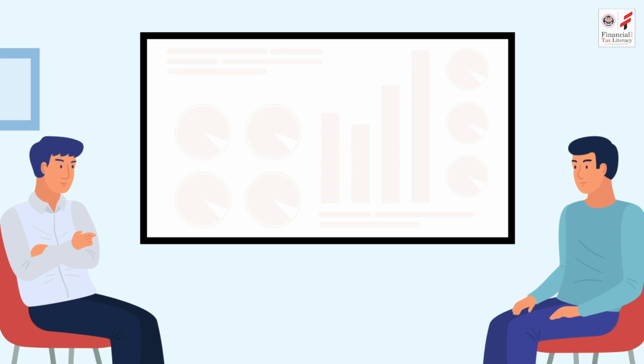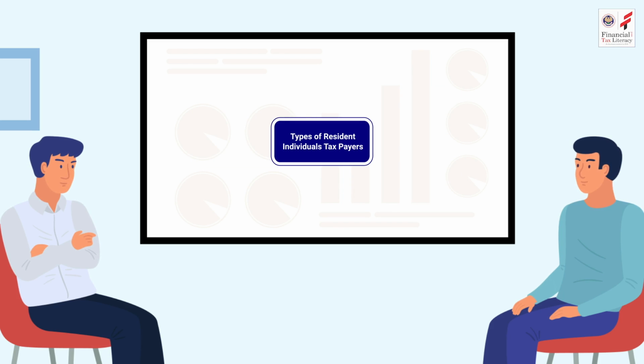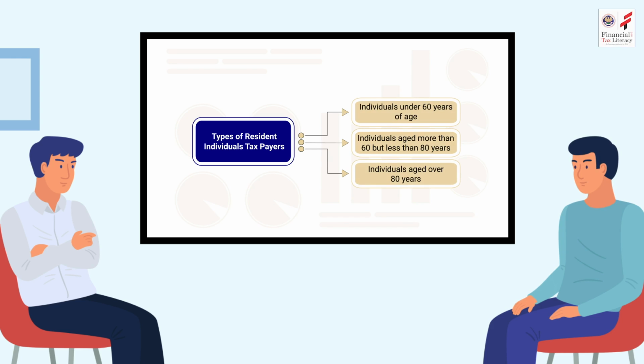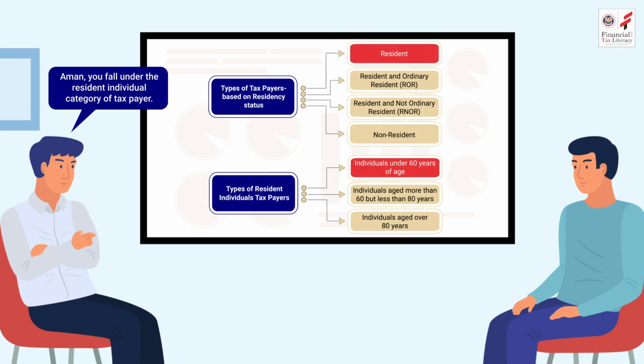Sudhir further explained that the resident Indian category are further divided based on age groups: individuals under 60 years of age, individuals aged more than 60 but less than 80 years, individuals aged over 80 years. Sudhir then explained to Aman that he falls in the individual type of taxpayer under 60 years of age category.